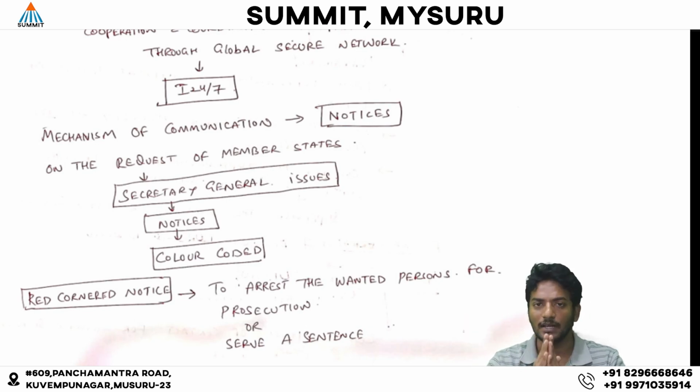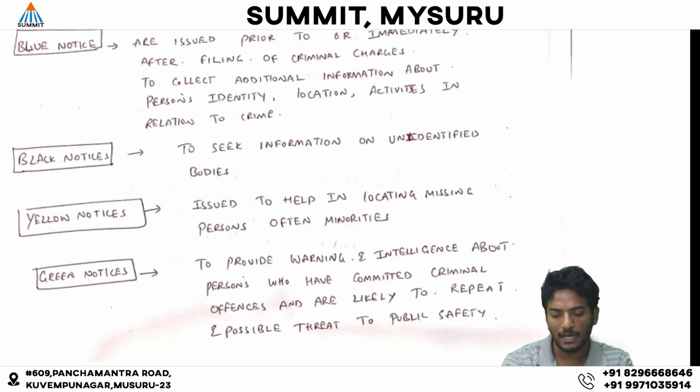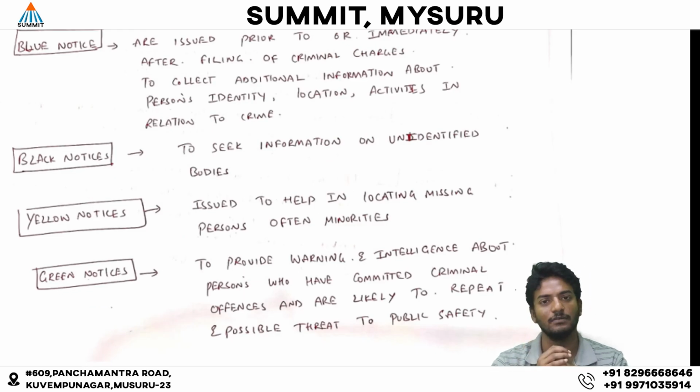So the first thing is the red corner notices. Red corner notices are issued to arrest wanted persons. Next is the blue corner notices. Blue corner notices are issued prior to the arrest, to gather information on the location of the offender and the activities carried out by the person. So prior to the initiation of criminal proceedings, this blue notice is issued to gather information. A recent example is the blue notice issued against Nityananda.